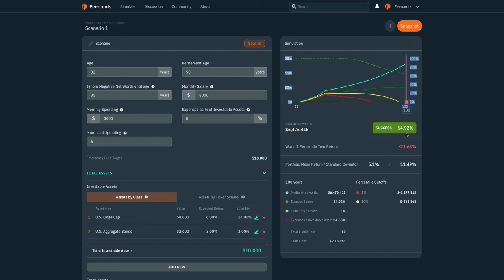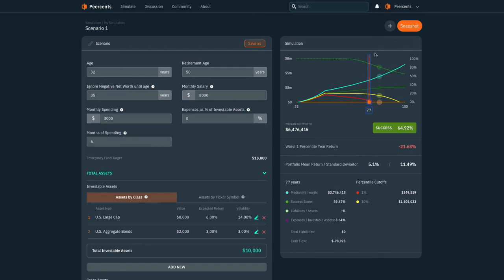Just to go over the inputs a little bit more, you can see your success score, some other metrics. This is your portfolio's mean return. You might think that's incredibly low. The source of this data actually has some pretty conservative projections. So you can choose to deviate from that if you want. But yeah, you can see at the 1 percentile, if I'm very unlucky with how the market performs, I could just be really crushed there at negative 6 million. Yeah, at this point, I could get really unlucky.